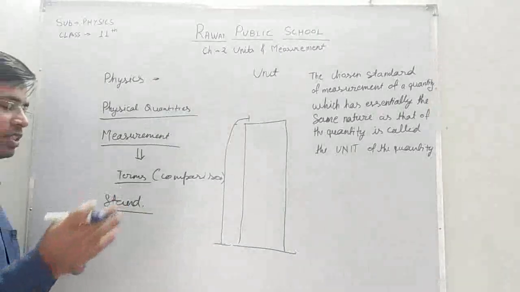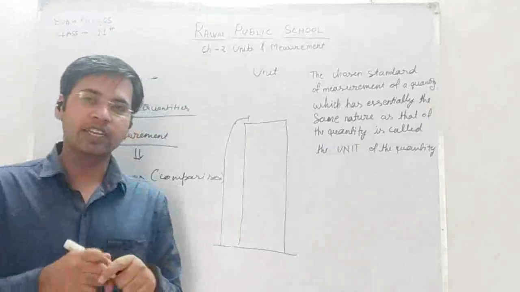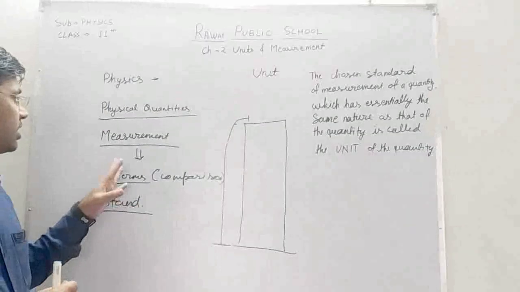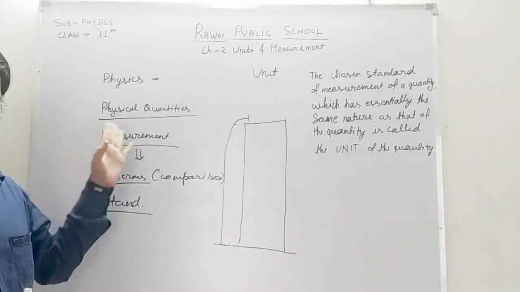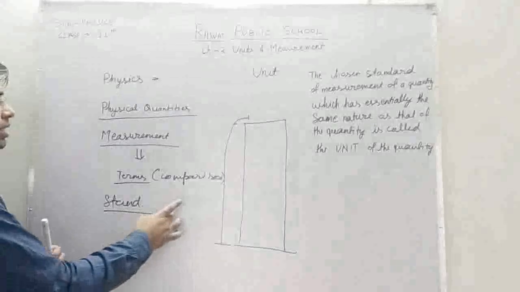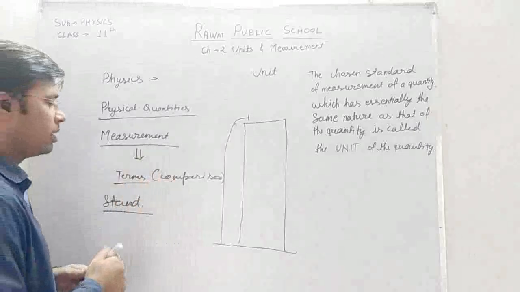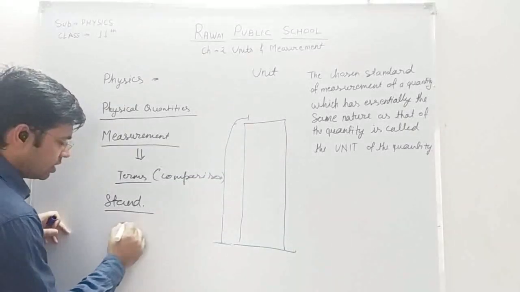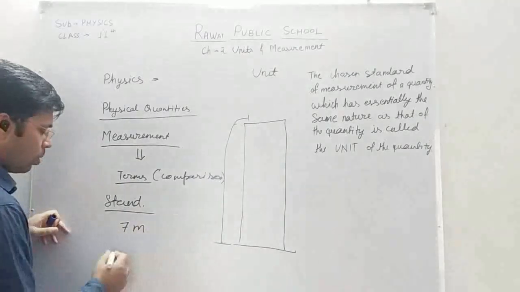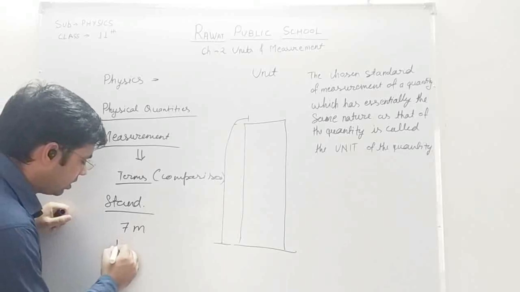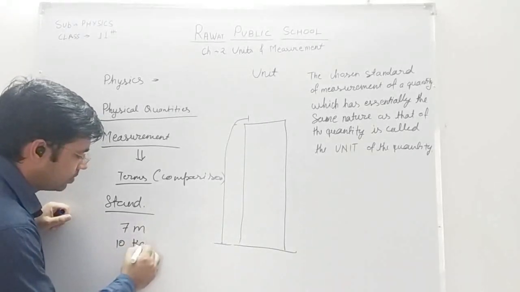These predefined standards need to be defined in such a way that they satisfy the conditions of all these measurements. At the end of a measurement we write, for example, when we measured length, 7 meters. We measured weight, so we have written 10 kg.